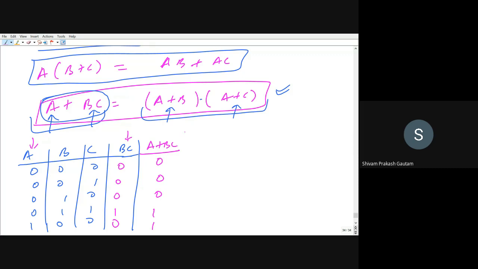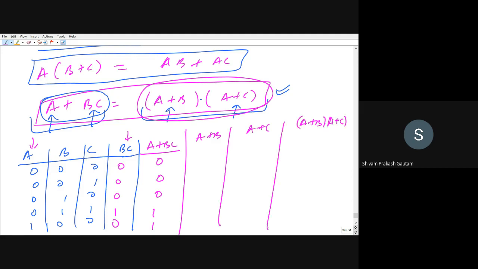Now, what I want to prove it equal to is this, that is A plus B into A plus C. So I will be needing A plus B as well and A plus C as well, and finally A plus B multiplied by A plus C. Just for proving this theorem, I am drawing the truth table, right?